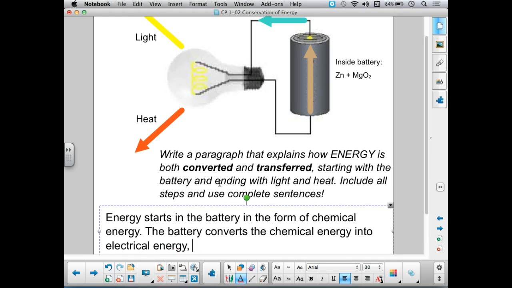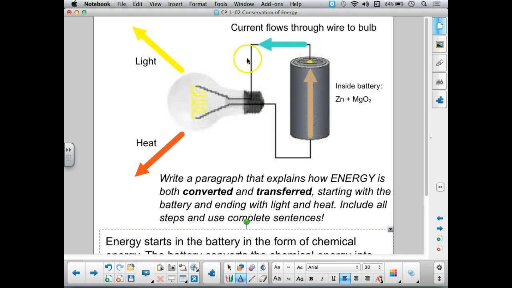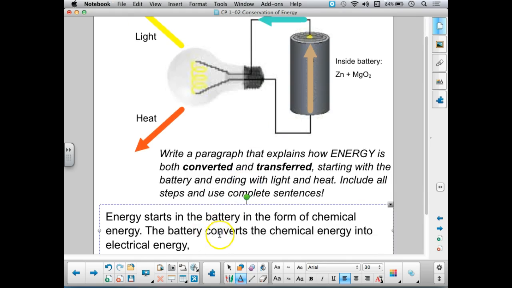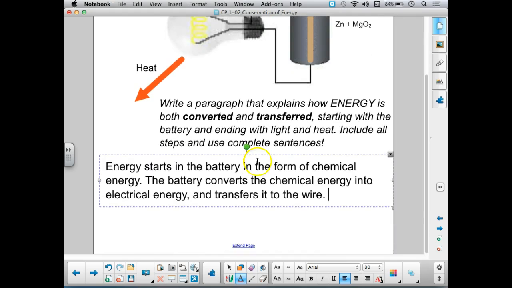And that energy doesn't stay in the battery, it's being transferred to something. It's being transferred to another object, the wire. So whenever I move from one object to another, that is a transfer, an energy transfer. So I have one conversion so far, chemical to electrical, and I have a transfer. The battery converts the chemical energy into electrical energy and transfers it to the wire. Okay? One form to another, one object to another. Conversion, transfer. The wire keeps it in the form of electrical energy, but it moves it to another object.